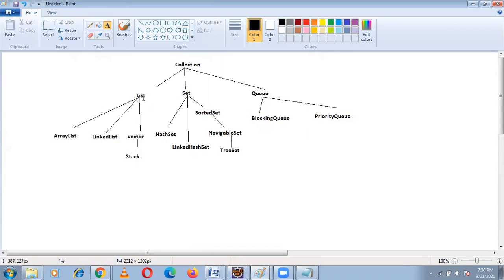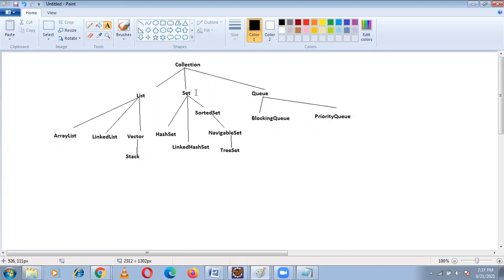Now see, collection, list, set, queue, sorted set, navigable set, these all are interfaces. Under interfaces we have abstract classes. The abstract class for list is abstract list, for set it is abstract set.